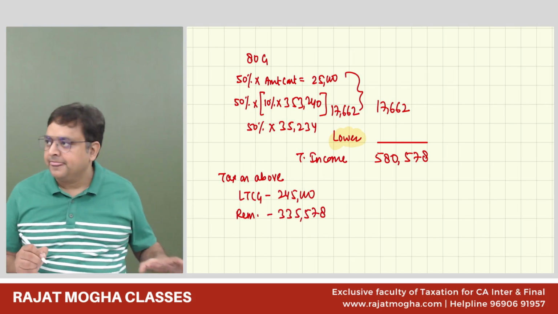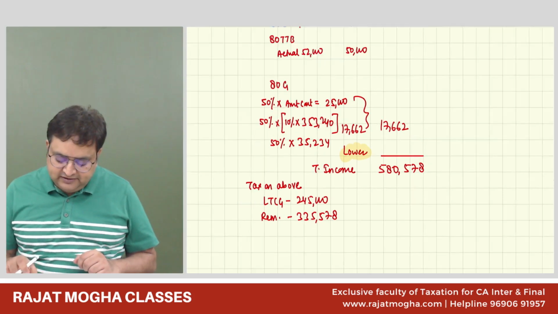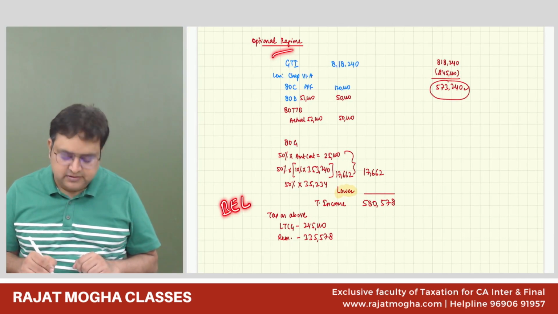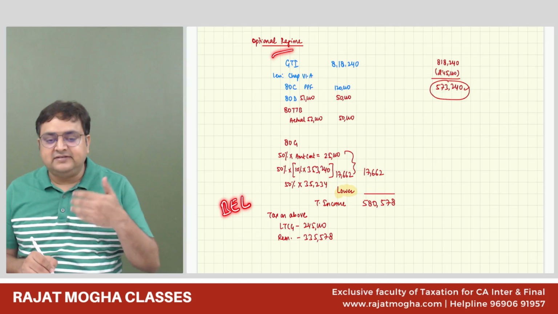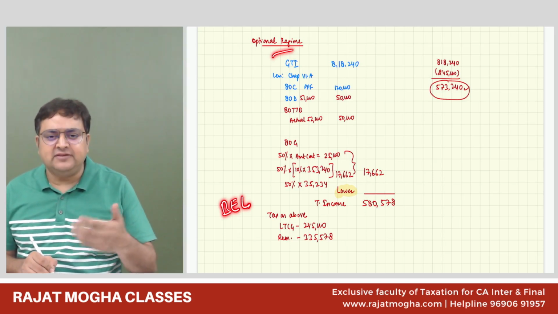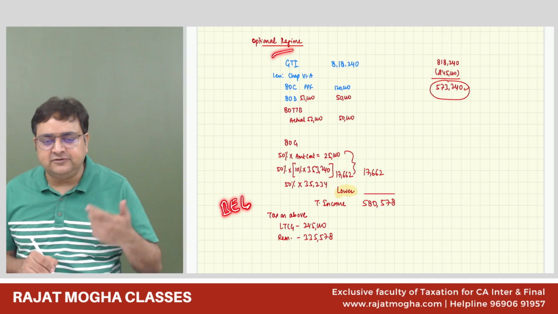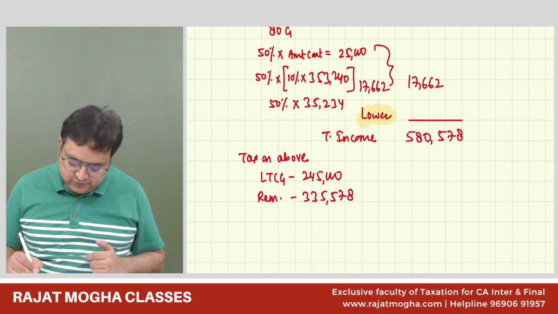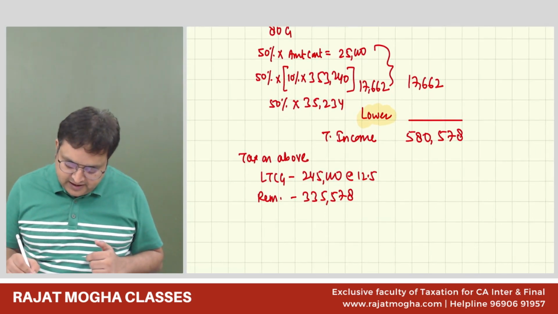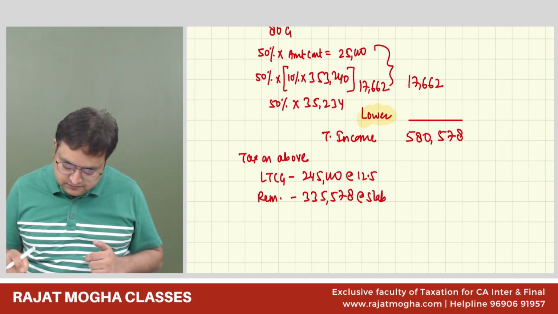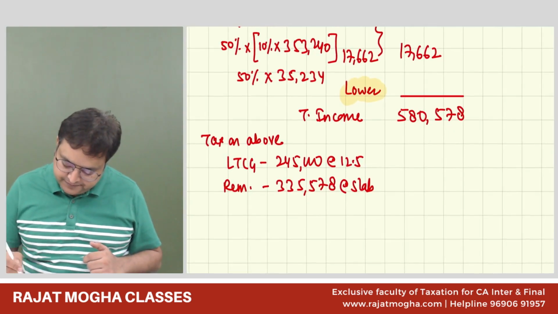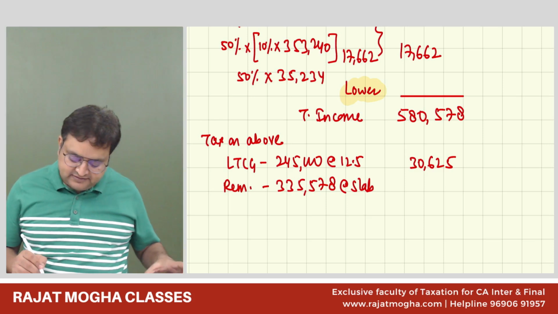The remaining is 3,35,578. Right. Guys, what is the basic exemption limit? It is optional regime. 3 lakh for senior citizen. Correct. He's a senior citizen, so 3 lakh. It is not 2.5. Generally it is 2.5, but since this person is a senior citizen, it is 3 lakh. So it is more than 3 lakh, so we don't have any issues. So here it is 12.5%, and here it is slab rates. So 12.5% we already calculated here: 30,625. And 335,578 is slab rates.